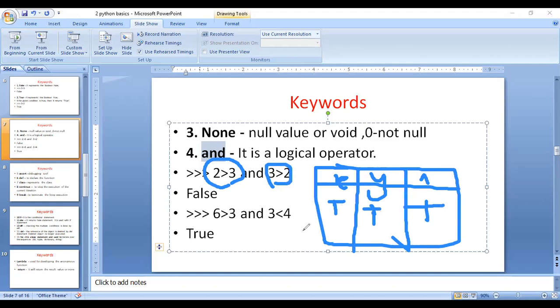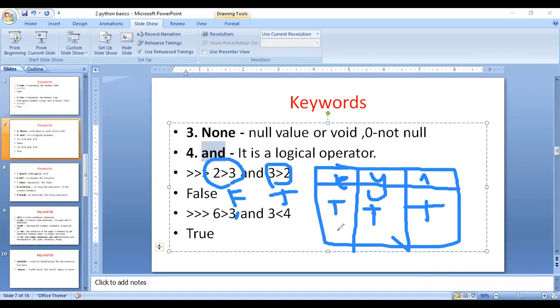The remaining cases, the x false. For example, 2 greater than 3 is a false statement. At least one false. 3 greater than 2 is a true statement. True and false, false and true is called a false. Only when both statements are true does it indicate a true statement. That is the representation of and.